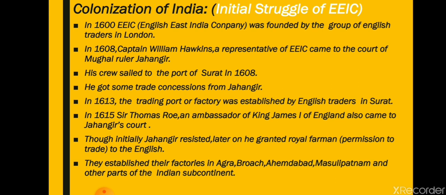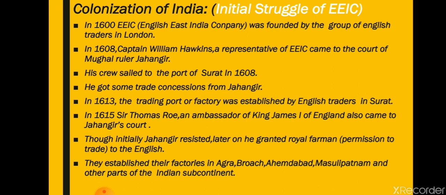So this was the initial stage of EEIC. When EEIC came to India, first of all we have to remember that the English East India Company was founded on 31st December 1600. Its headquarters is in London. In 1608, the first voyage came with Captain William Hawkins, the representative of the English East India Company. He came to the court of Jahangir and got some rights and concessions for trading in India.